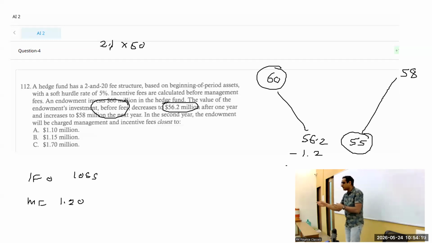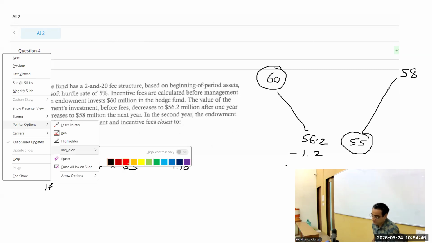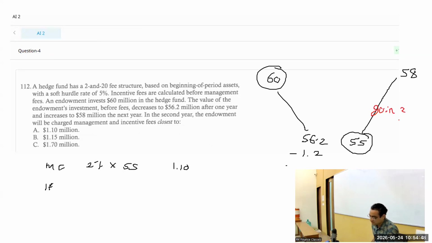55 became 58. Although it's a loss reversal gain, high watermark is not there, so that is going to attract the incentive fee. Management fee also will be changing now. It will be 2% of beginning, which is 2% of 55. We took it 2% of 56.2. It is 2% of 55, which is 1.10. And now, Athar, what is the gain? The gain is 3. Because the word is independent, we are not going to subtract that management fee from this. We'll keep the gain of 3 as it is.